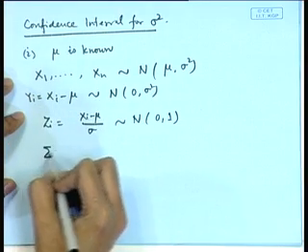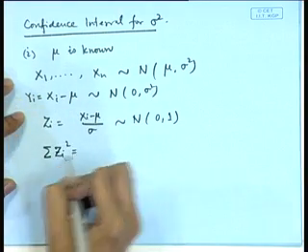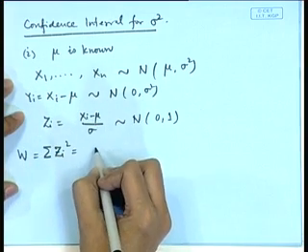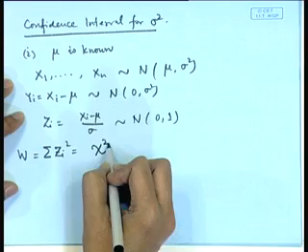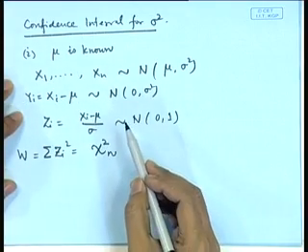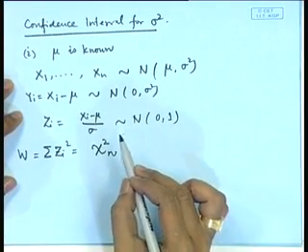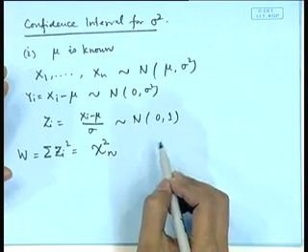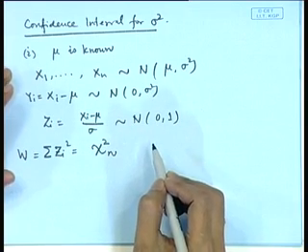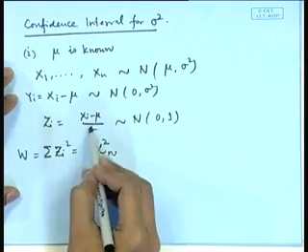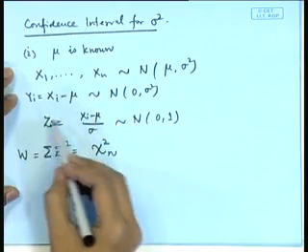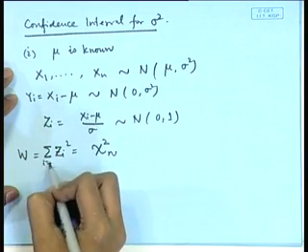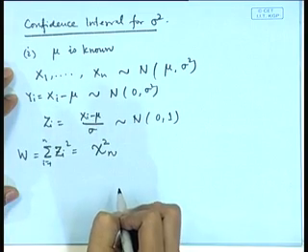So, if we consider sigma zi square, let us call it w, then that will follow a chi square distribution on n degrees of freedom. We have seen that the sum of squares of n independent standard normal variables is a chi square distribution on n degrees of freedom. Since xi's are independent, the zi's are also independent, and therefore, the sum of squares will follow a chi square distribution on n degrees of freedom.